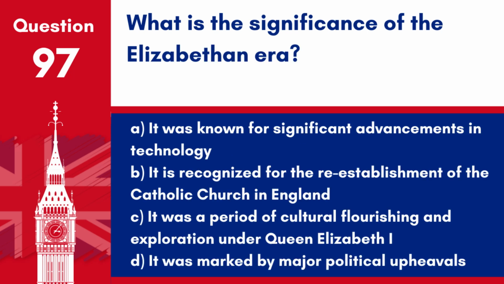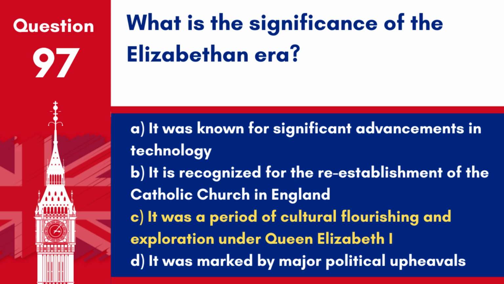Question 97. What is the significance of the Elizabethan era? A. It was known for significant advancements in technology. B. It is recognized for the re-establishment of the Catholic Church in England. C. It was a period of cultural flourishing and exploration under Queen Elizabeth I. D. It was marked by major political upheavals. Answer. C. It was a period of cultural flourishing and exploration under Queen Elizabeth I.